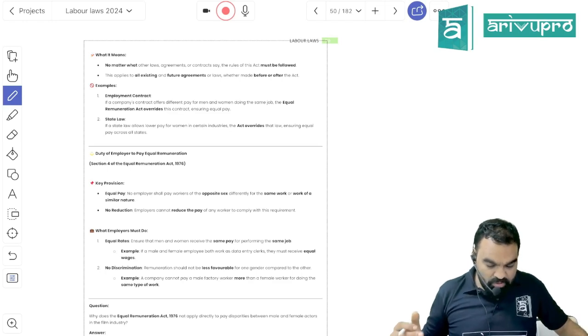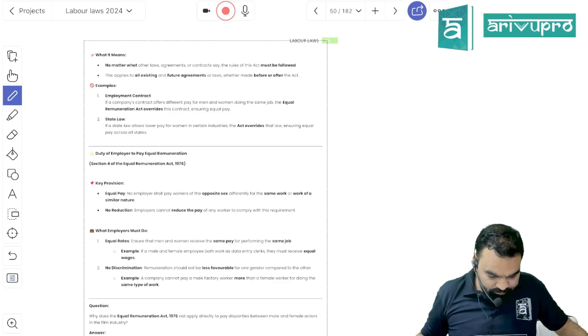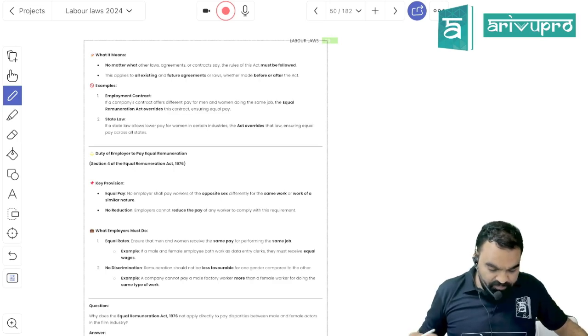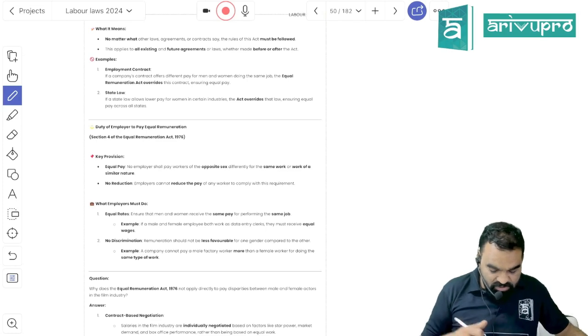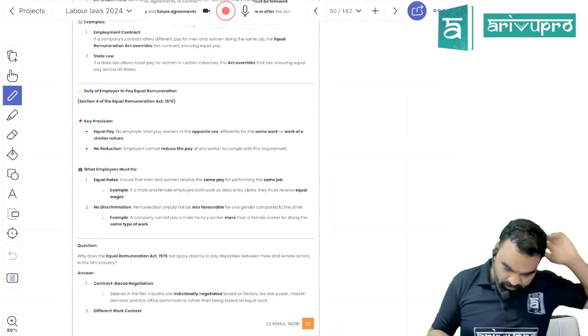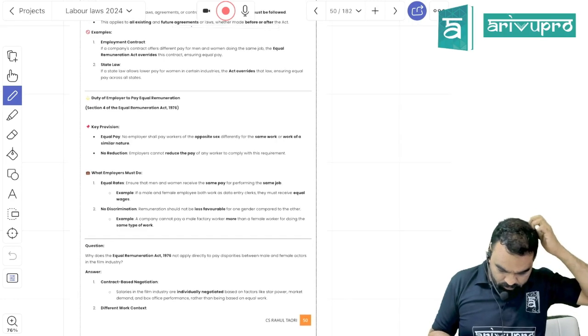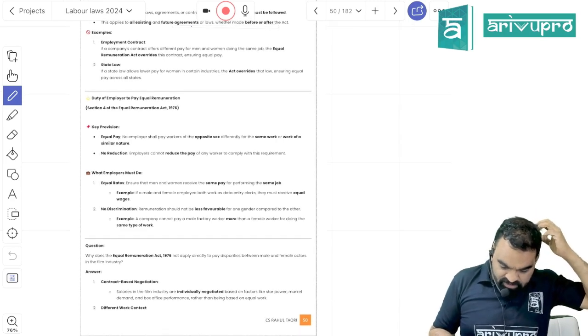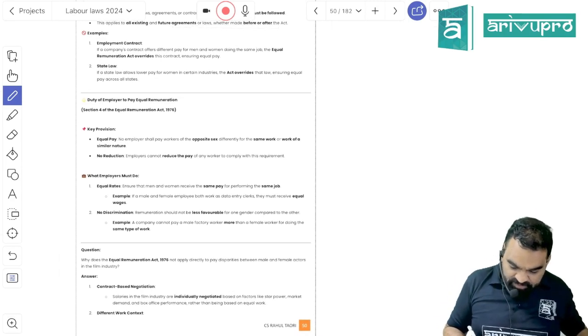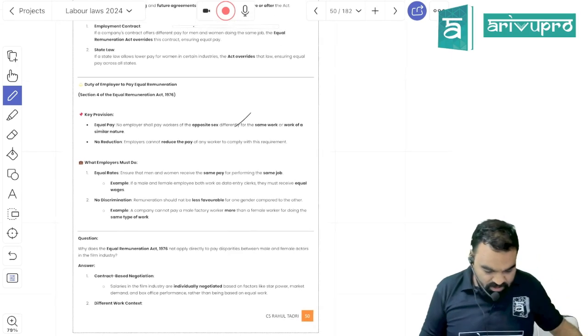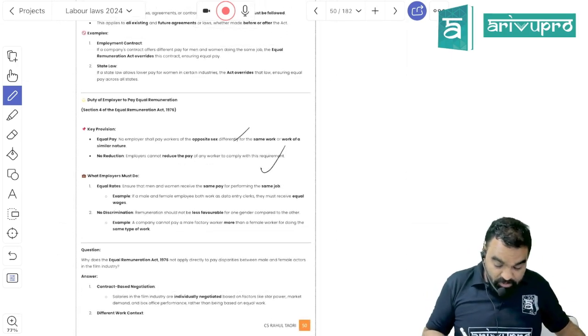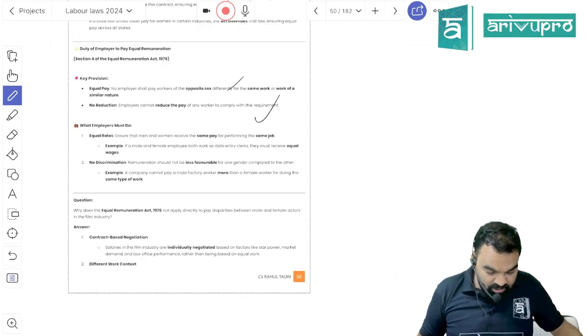No agreement or law which is against this act can prevail. If your employment contract or a state law says something against this law, this law is going to prevail, okay? For the same work or work of similar nature, you have to pay the same amount. You cannot reduce the pay on the basis of gender inequality, right?